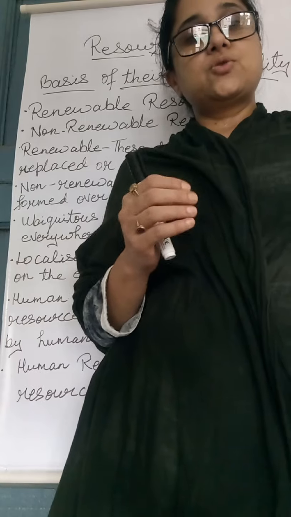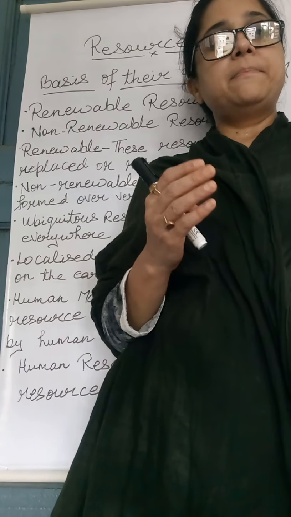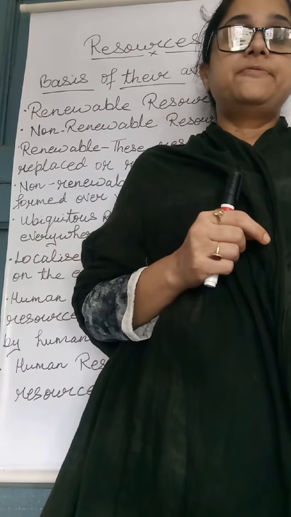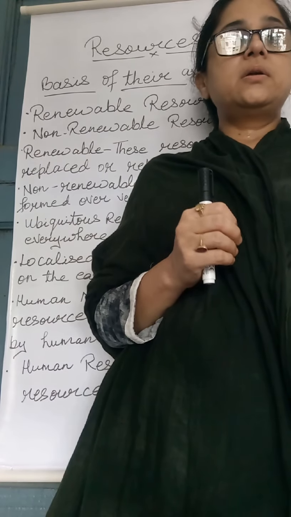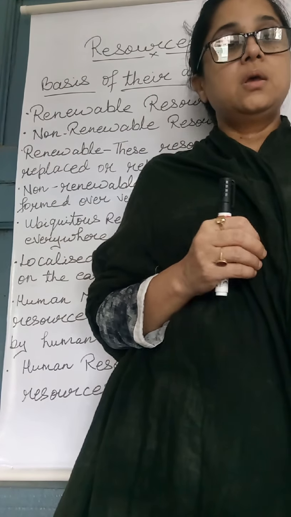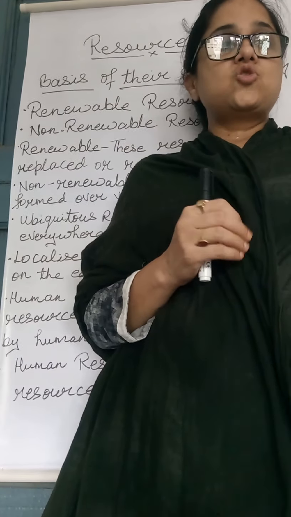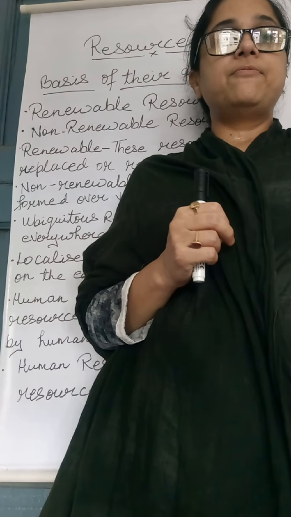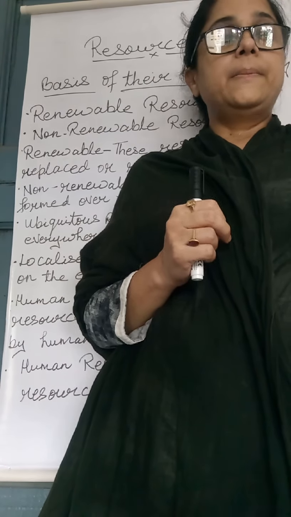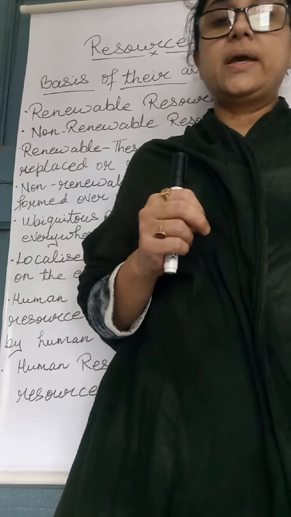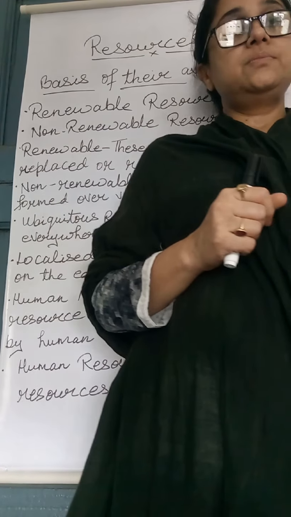To conserve resources, there are some methods also. First, habitat conservation. It is the practice of preserving the habitat of wild animals and birds. Next, energy conservation.